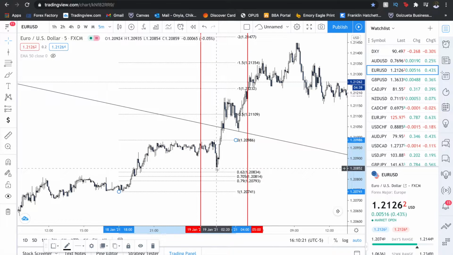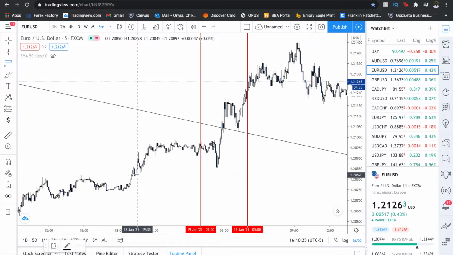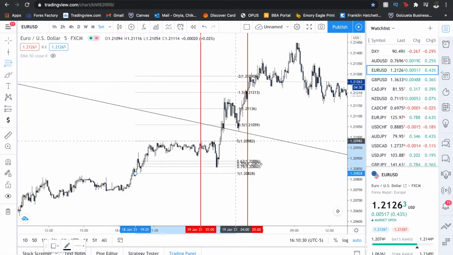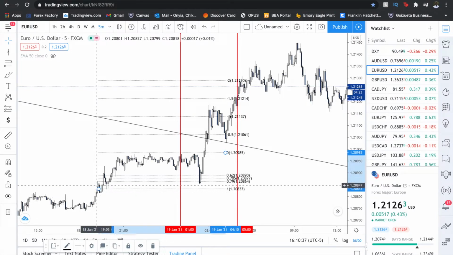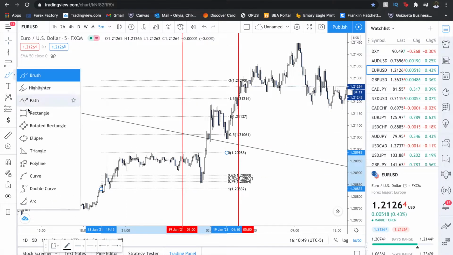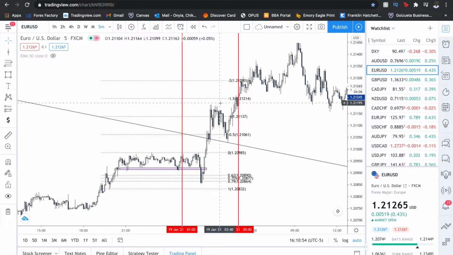This almost was a perfect entry to hit 0.62. But what I would have done in hindsight, let's go from this last low right here, put it to this high, and look, it bounces right off to 0.79 from this low. See? 1, 2, 3. This low right here, 0.79. By the end of the session, you already hit -2. Fantastic. Also, we can see that this is also a smart money move. See this whole area get taken out, further confluence.